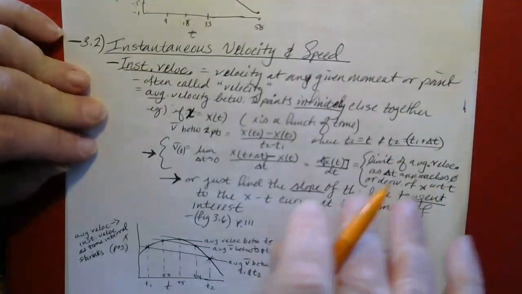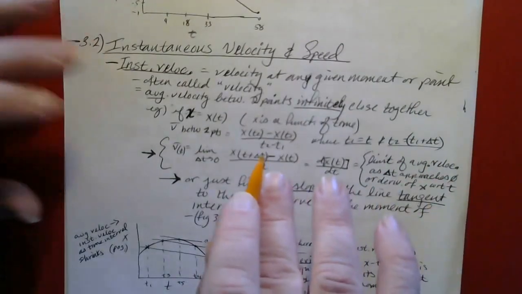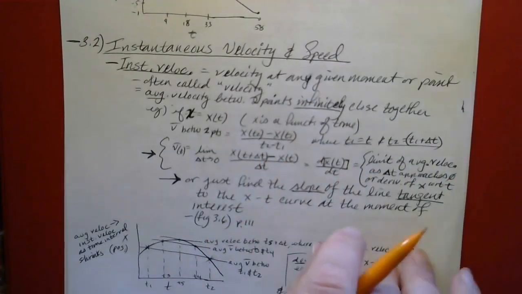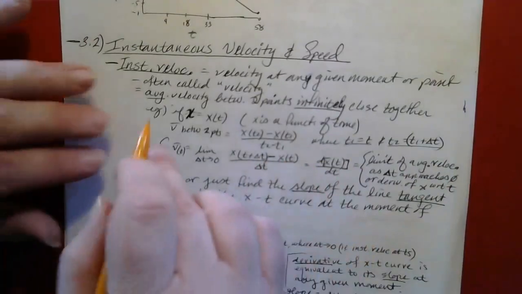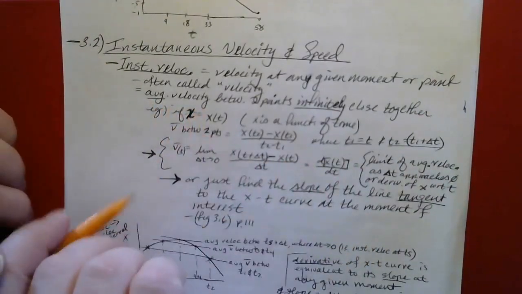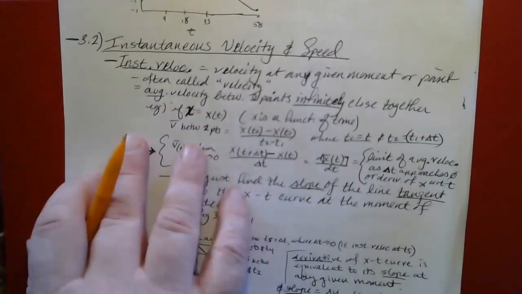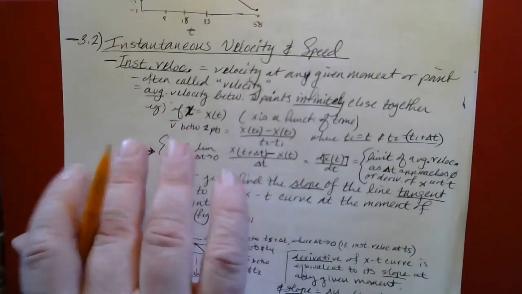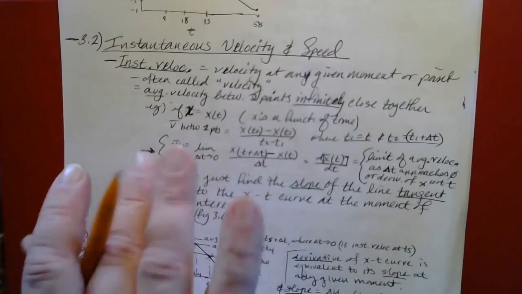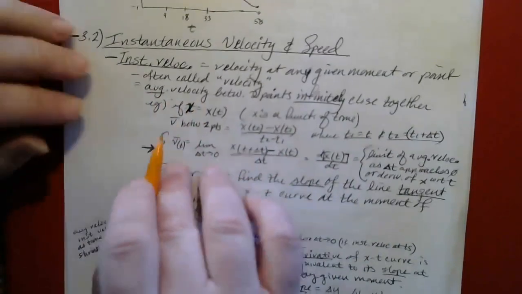If we mean average velocity, then we will normally say average velocity, but if we say just velocity, then we normally mean instantaneous velocity. You can think of it as being the average velocity between 2 points that are infinitely close together. So 2 points separated by essentially zero distance. That would be the instantaneous velocity.